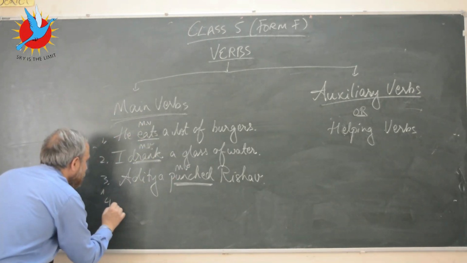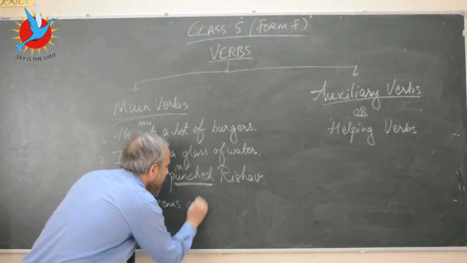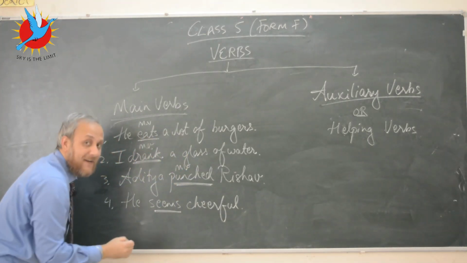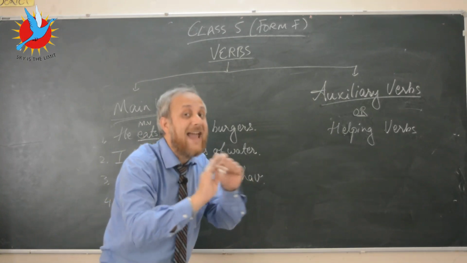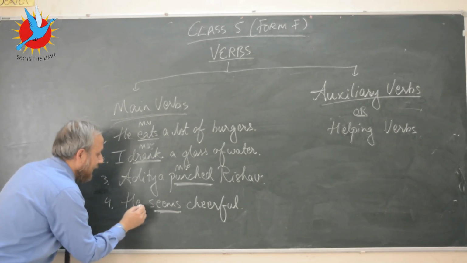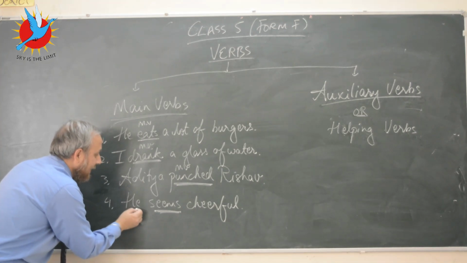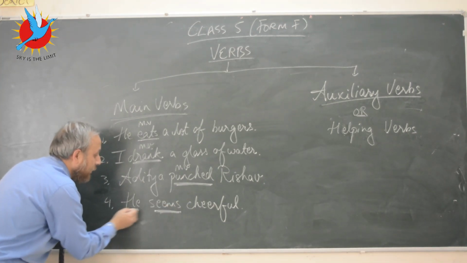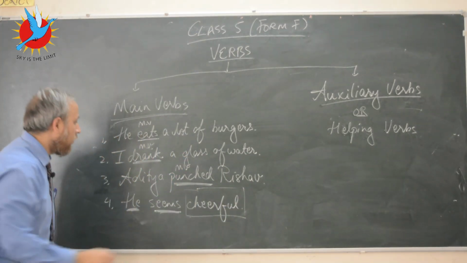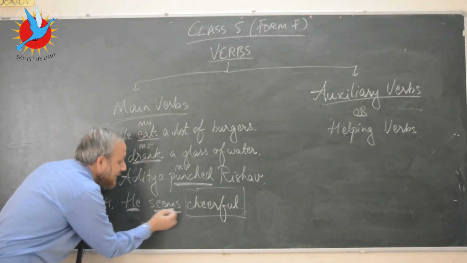Or let's say he seems cheerful. So now seems is a verb, but remember it is not an action verb, kids. So what is it doing? It's connecting the subject of this sentence, which is the pronoun he, with more information. So here seems is the main verb. There's no other verb in this sentence that's helping this verb.